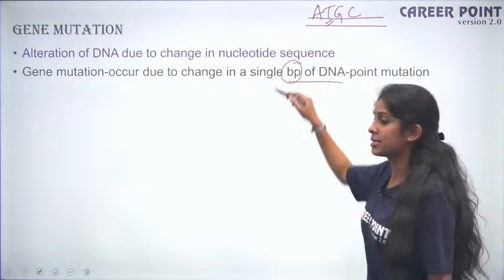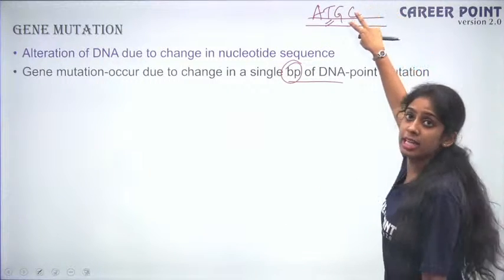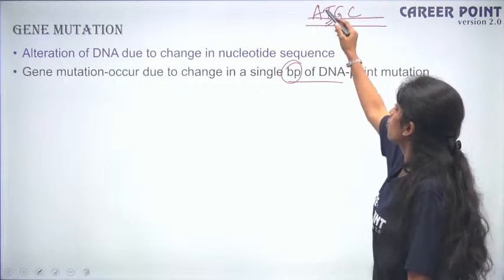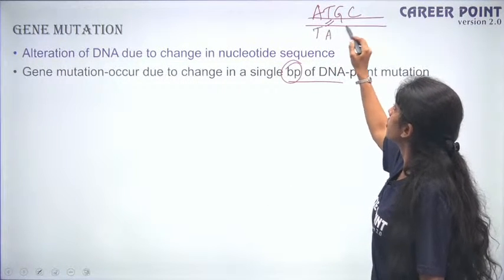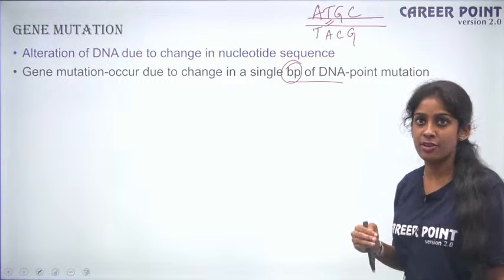So BP is base pair, a single base pair in DNA. What do I mean by base pair? Your DNA is double stranded, right? So this strand will complementary pair with the other strand. So what is the complement of A? T, for T it's A, G, C, right? So it is held together by hydrogen bonds.